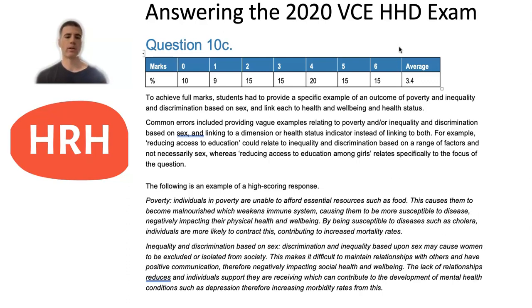And then you can see for inequality and discrimination based on sex, they've given an example where they talked about how that might cause women to be excluded from society, and that might make it more difficult for them to maintain relationships with others and have positive communication, which would negatively impact their social health and well-being. Then they've said the lack of relationships reduces the individual support they can receive, and that might contribute to the development of mental health conditions such as depression and increased morbidity rates for this. So you can see once again they've rolled on their answers from health and well-being into health status, and made sure they've used a health status term as part of their answer.